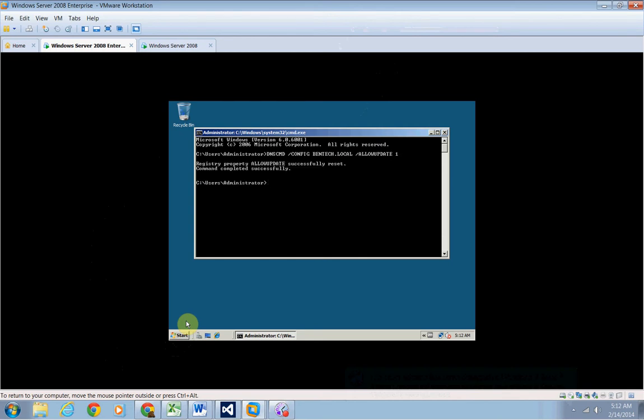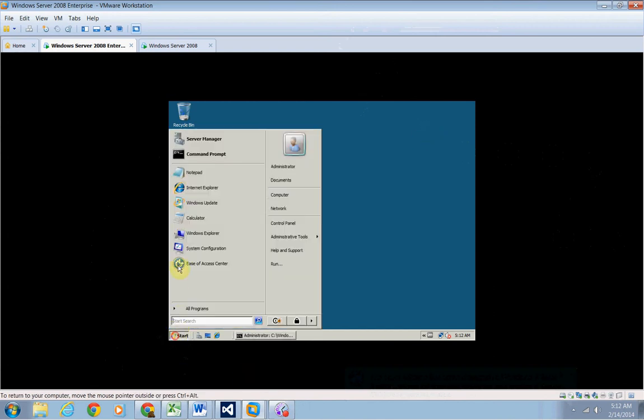Registry property allowupdate successfully reset. Command completed successfully. Nice.